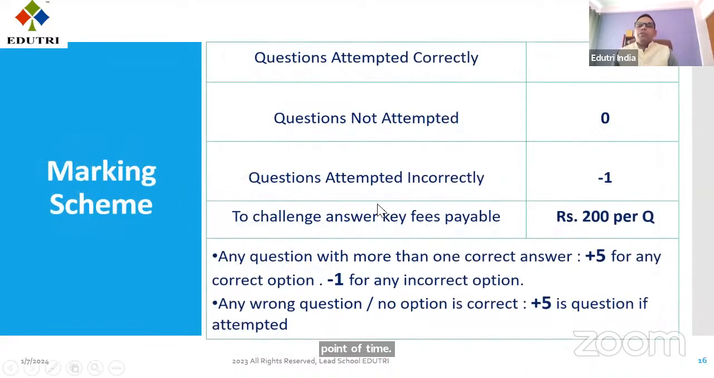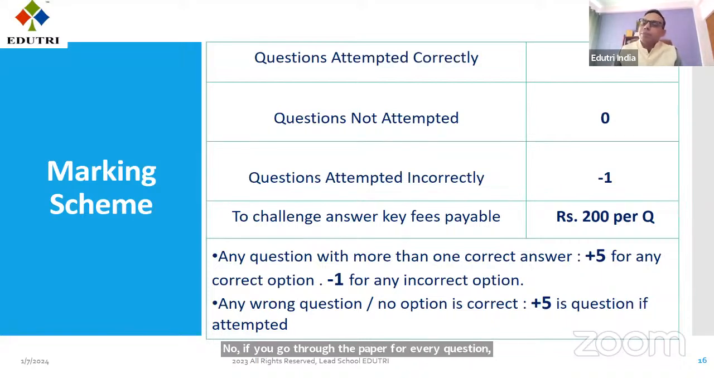Now, if you go through the paper, for every question there are 5 marks. If you are not attempting a question, you will get 0 marks. And if your question is wrong, you will be marked -1. So please remember, if it is a 40 question paper, total marks is 200. And if it is a 50 question paper, that is the general test paper, where you are supposed to do 50 out of 60, then that will be of 250 marks. So please, this is the number of questions and the marks allotted for each question.